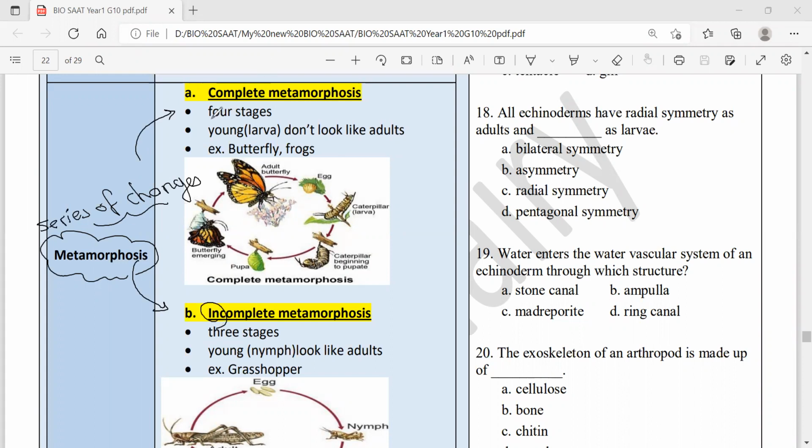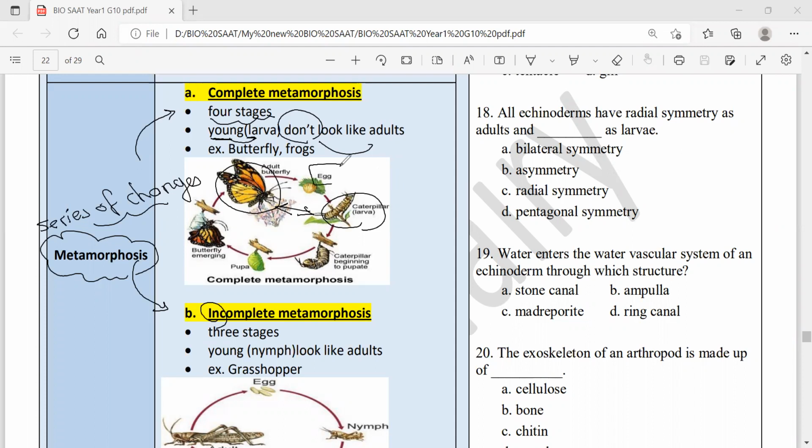It is complete when it has 4 stages, when the young, the larva, doesn't look like the adults. Look at the young here, the larva, and look at the adult here, the butterfly. They are completely different. This is something unique that is only found in organisms that undergo complete metamorphosis. You can tell whether an organism is going to undergo complete or incomplete. If the young, the larva, doesn't look like the adult at all, we call this organism one that undergoes, yes, complete metamorphosis. And there are 4 stages.